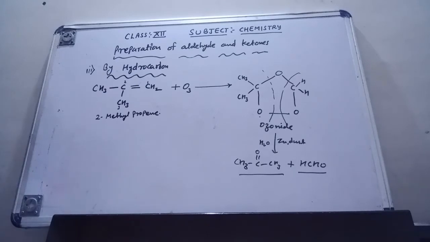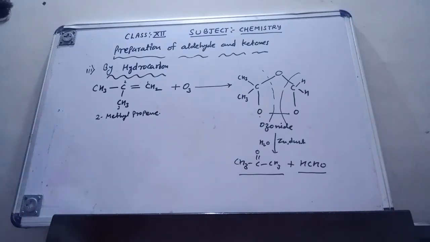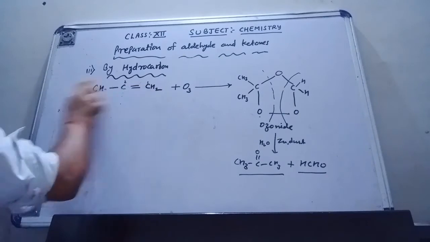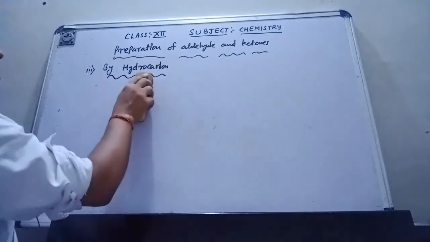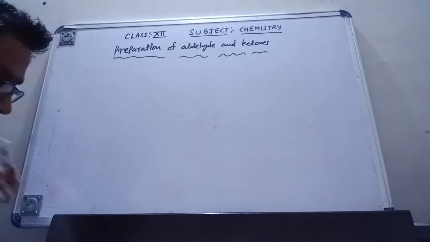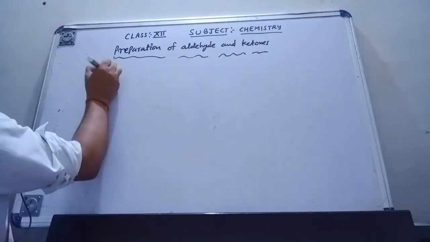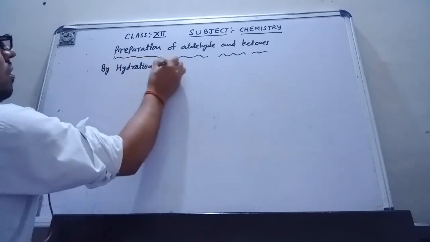Now that was the first part of that method, whatever I have discussed, the ozonolysis of alkene. Now the second part is the hydration of alkyne. By hydration of alkyne also we can make the aldehyde or ketone. Next part is the hydration of alkyne.